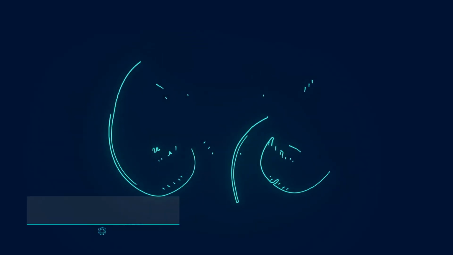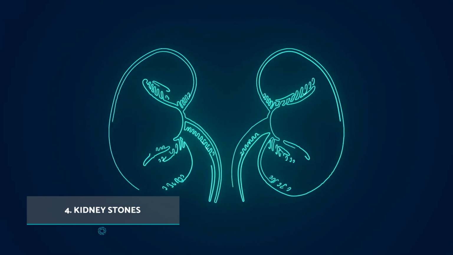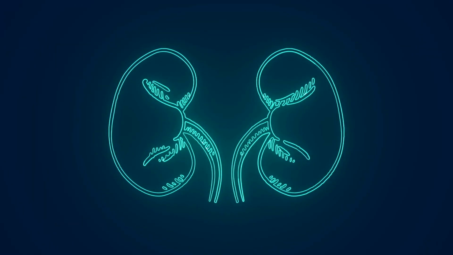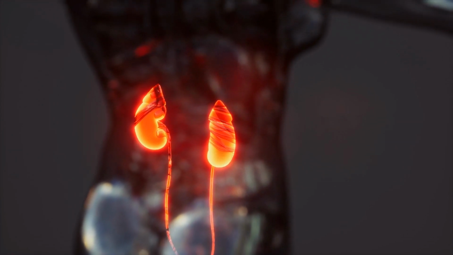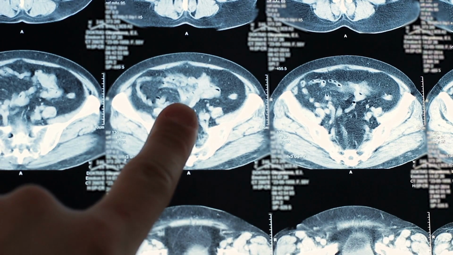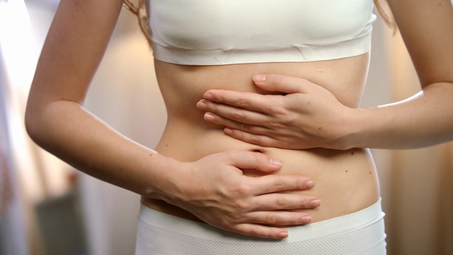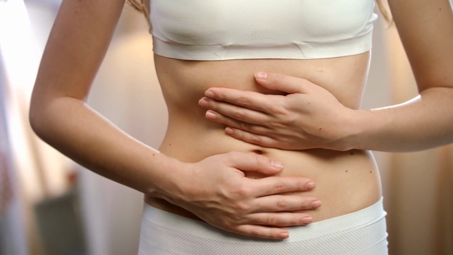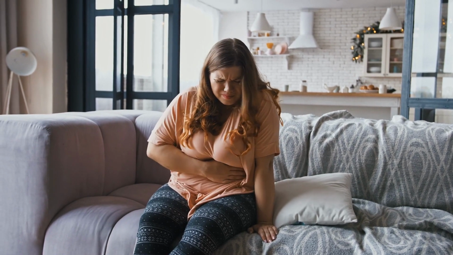Kidney stones. Kidney stones are deposits of minerals and salts that accumulate inside the kidneys. These can affect any part of the urinary tract. Depending on the substance they are made of, they will be calcium oxalate, uric acid, or struvite. The presence of these stones may or may not cause symptoms. When they do so, we may experience intense stabbing pain under the ribs or in the back, which can spread to the abdomen and even the groin. Nausea and vomiting, blood in the urine.